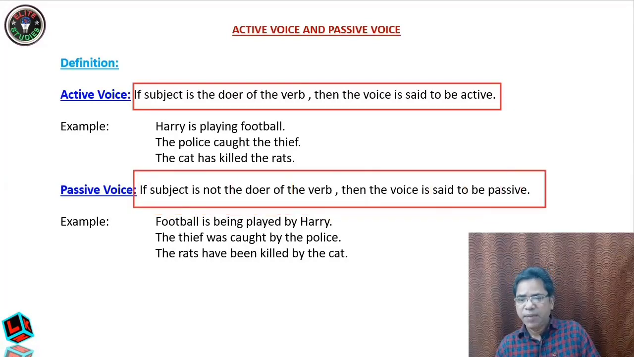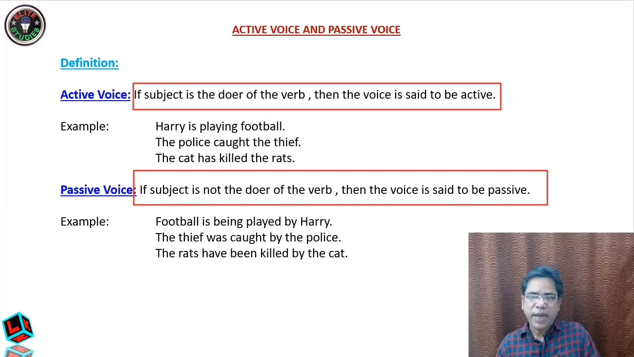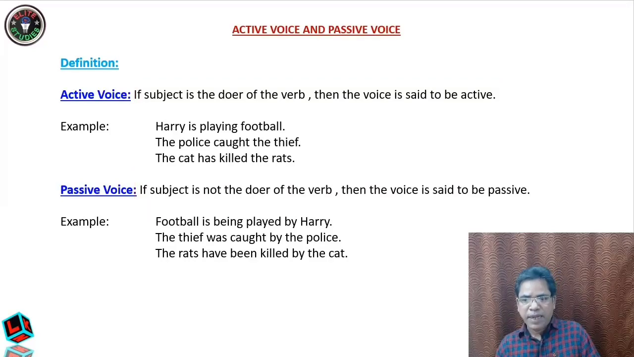The word passive means inactive. Dear students, the opposite of active is inactive, and in English, inactive is also known as passive. It means the subject is passive; the subject is not doing the work. Actually, the object is doing the work. So therefore we say that the voice is passive. Now you see examples here.